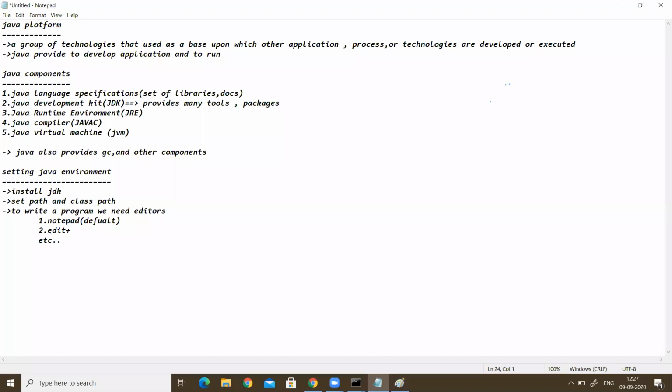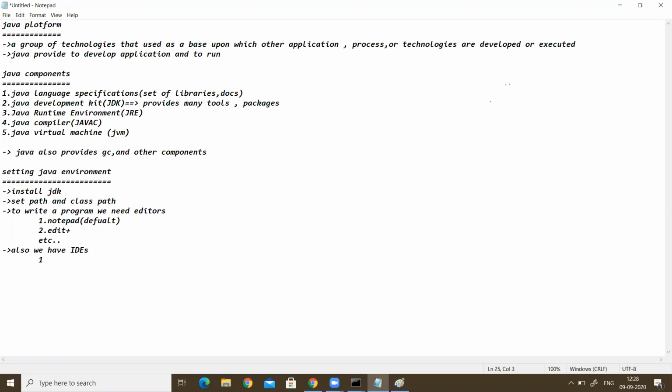And also we have the integrated development environment that we call IDE. Integrated development environments, IDEs. What are those IDEs?